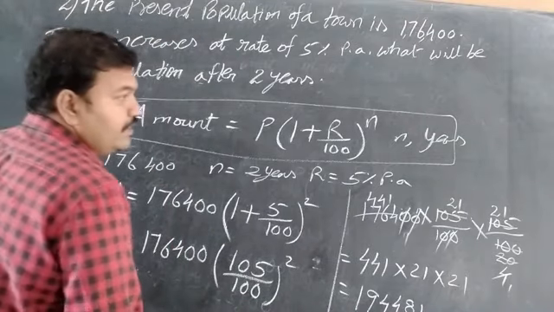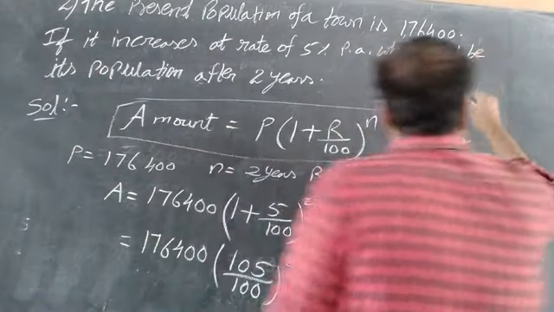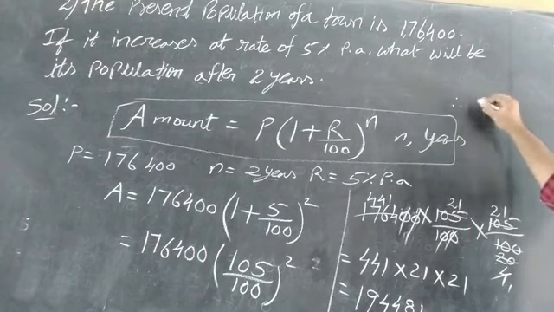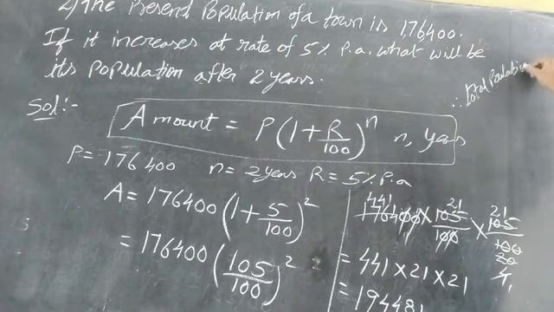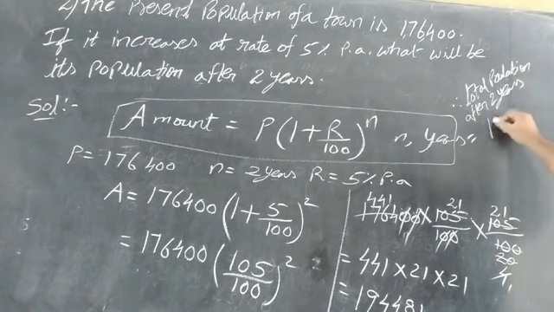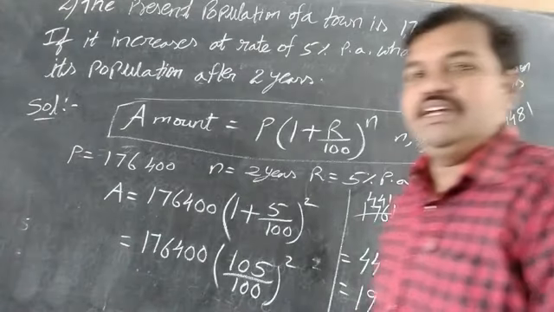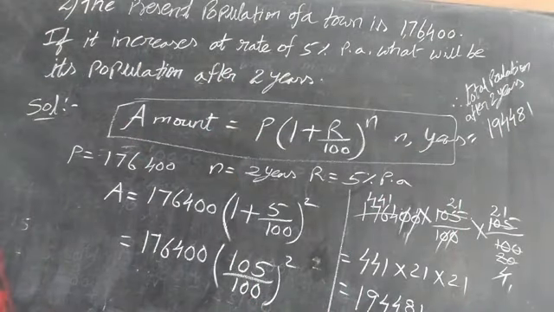Therefore, the total population after 2 years is equal to 1,94,481. The total population after 2 years is 1,94,481.